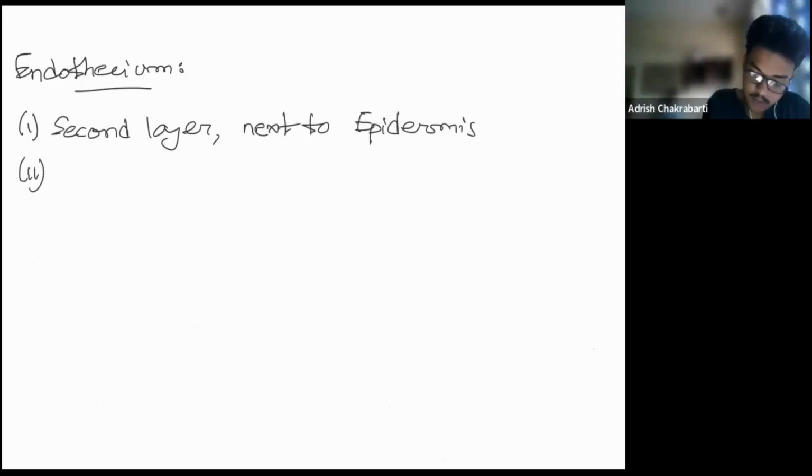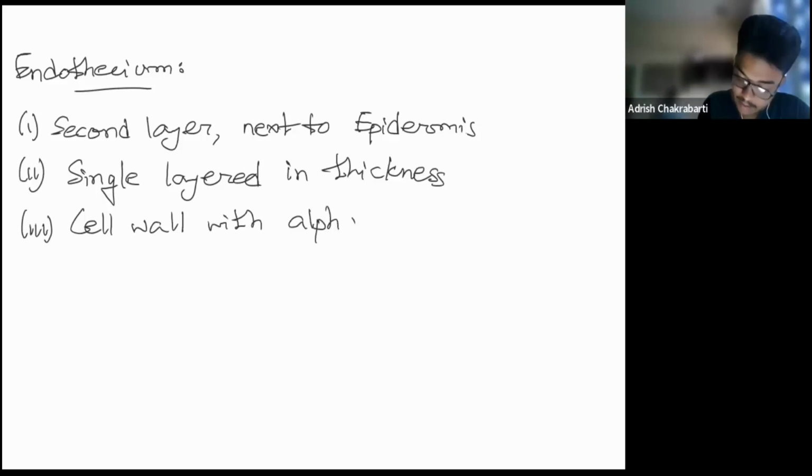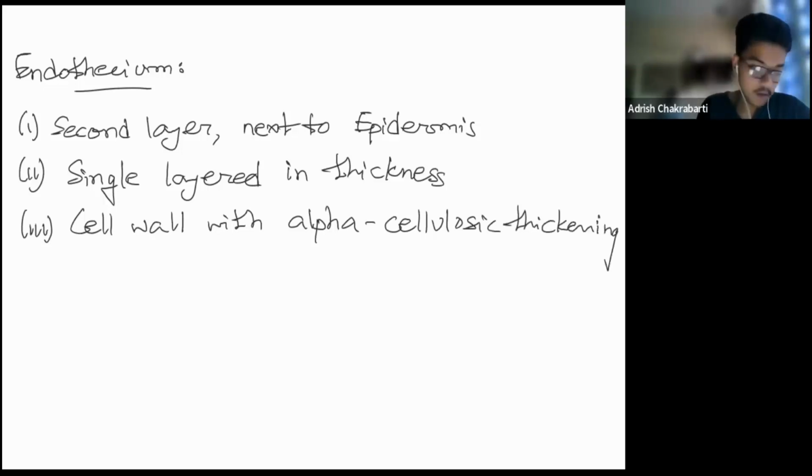It's also single layered in thickness, not single cell, obviously. Now, this is the important part. The cell walls of the cells in this endothecium layer have alpha cellulosic thickening, that is, they are fibrous with alpha cellulosic thickening.